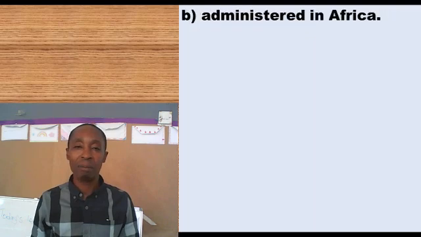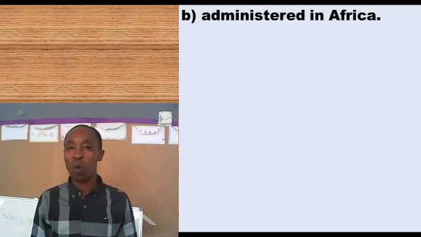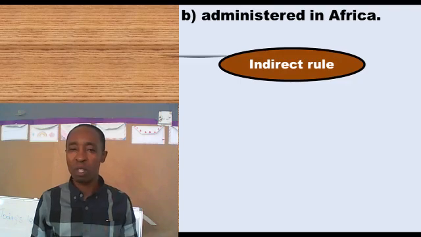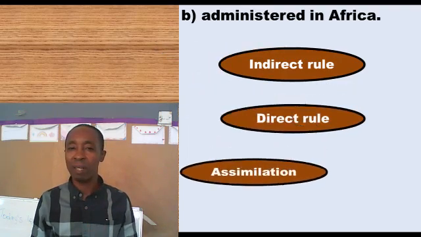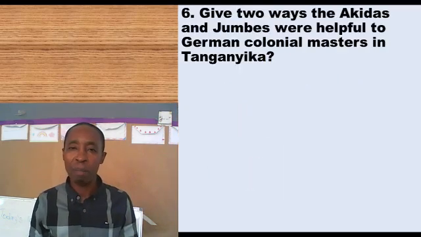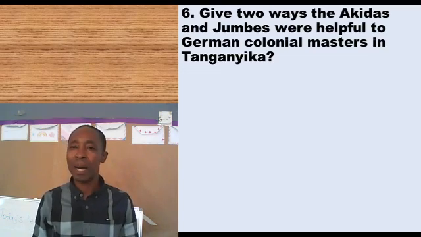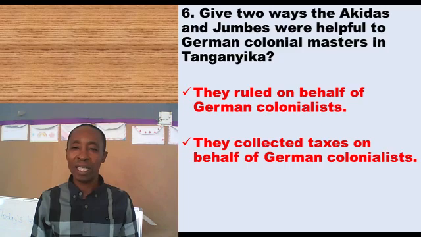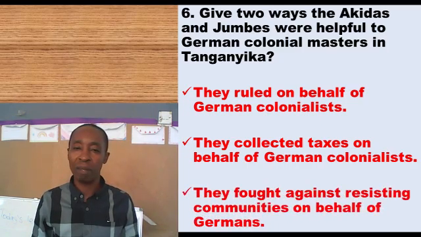Then the other aspect is how colonies were administered or how colonies were ruled. How were they ruled? We talked of 3 major issues. 1, indirect rule, mainly used by the British. 2, direct rule. And 3, assimilation policy. Give 2 ways the Akidas and Jumbes were helpful to German colonial masters in Tanganyika. 1, they ruled on behalf of German colonies. 2, they collected tax on behalf of German colonies. And 3, they fought against resisting communities or resistors on behalf of German colonists.